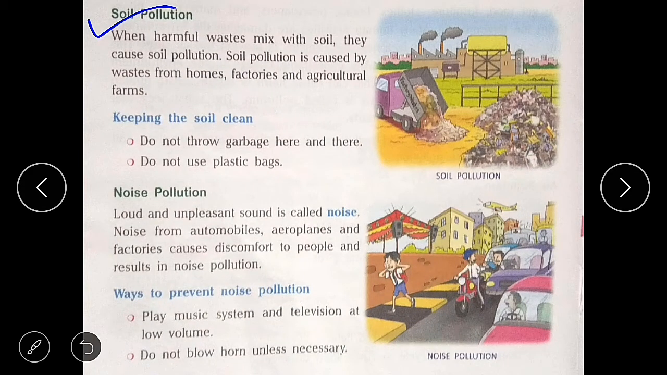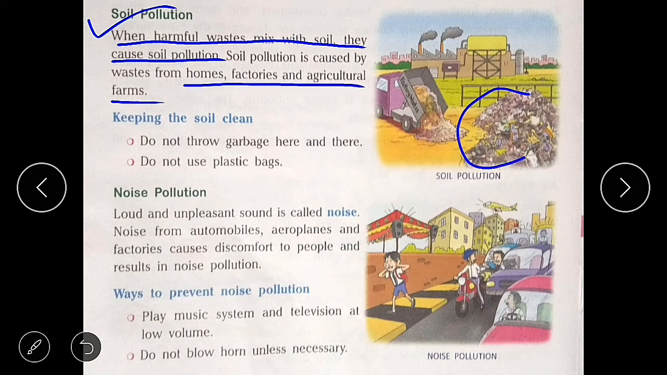Soil pollution. When harmful waste mixes with soil, it causes soil pollution. Soil pollution is caused by waste from homes, factories, and agricultural farms. The soil can be kept clean in the following ways: do not throw garbage here and there, and do not use plastic bags.